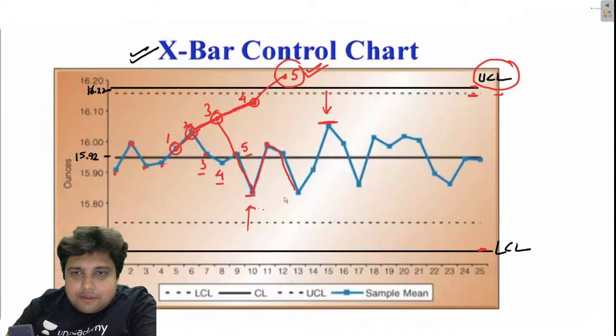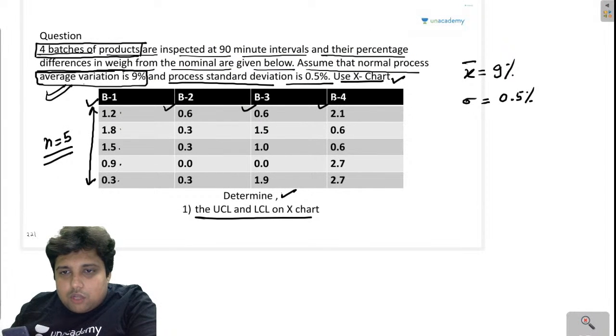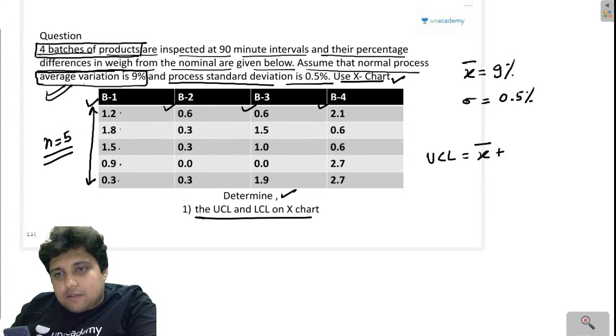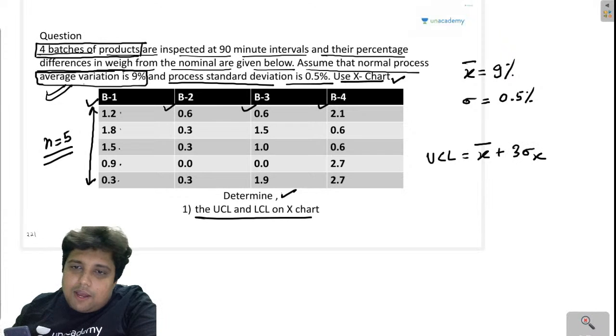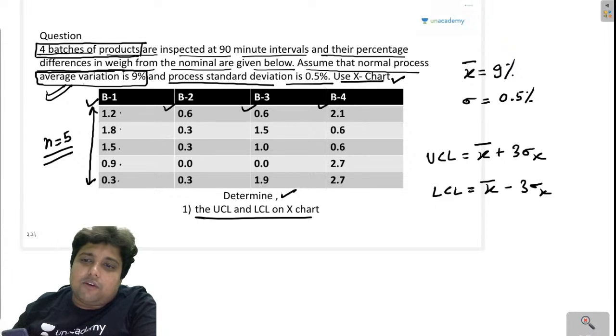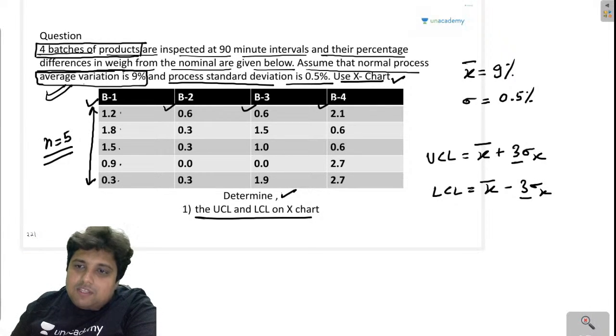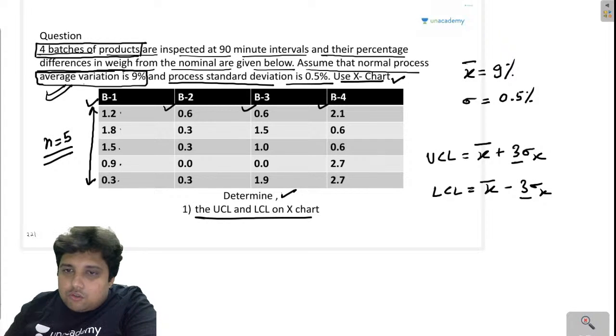So the upper control limit is equal to X bar plus 3 times sigma X, and the lower control limit is X bar minus 3 times sigma X. If they do not talk about the value of Z, always consider it to be 3, right? So upper control limit, lower control limit is this.